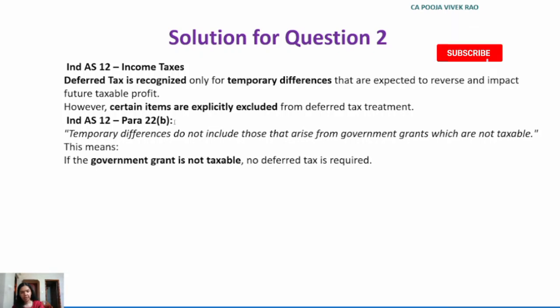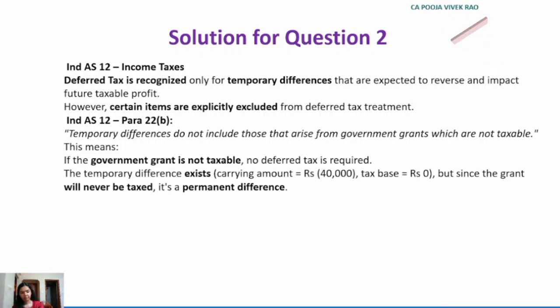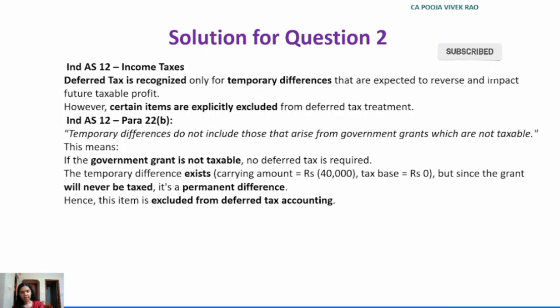The temporary difference exists, that is the carrying amount is 40,000 and tax base is 0. But since the grant will never be taxed, this is actually a permanent difference. However, since this item is excluded from deferred tax accounting, the correct option in this case is option D, deferred income.